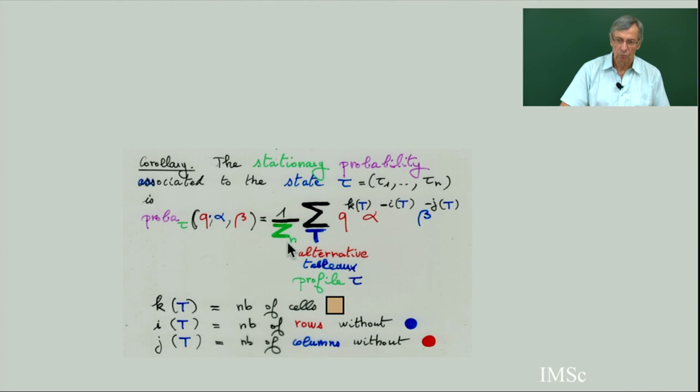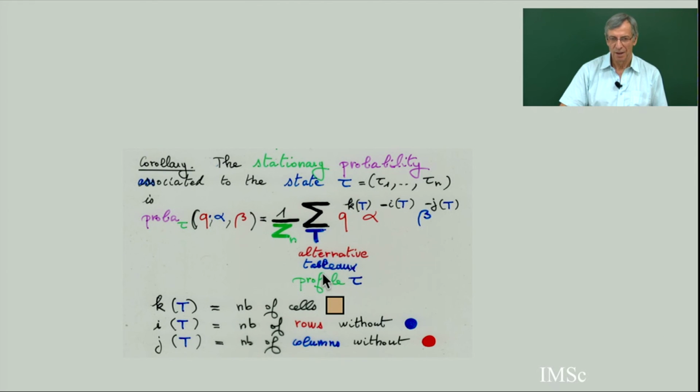Question: are alternating tableaux with 2 colors, if the Ferrers shape is a square, or a rectangular Ferrers shape, bijective with alternating sign matrices? Oh no, there is no bijection at all with alternating sign matrices. It's nothing to do with alternating sign matrices. If you have a rectangular shape, then you keep the 3 possible colorings: blue, red, and white, no color.